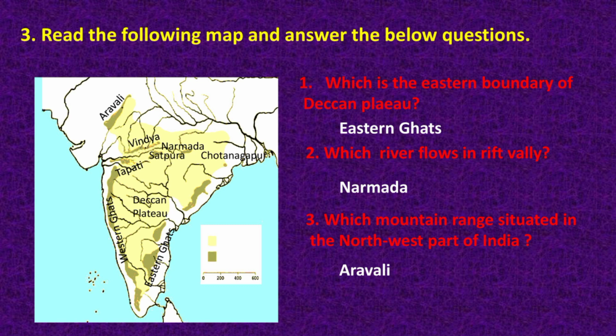Answer is Narmada. Third question is, which mountain range is situated in the northwest part of India? I will again repeat. Which mountain range is situated in the northwest part of India? Answer is Aravalli Ranges.